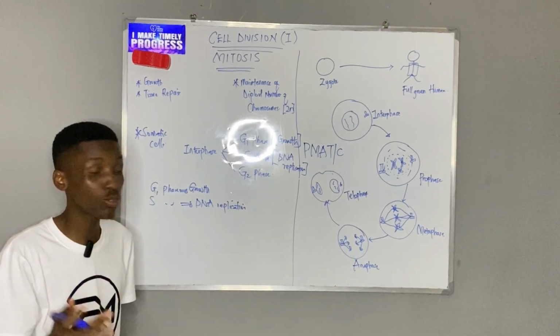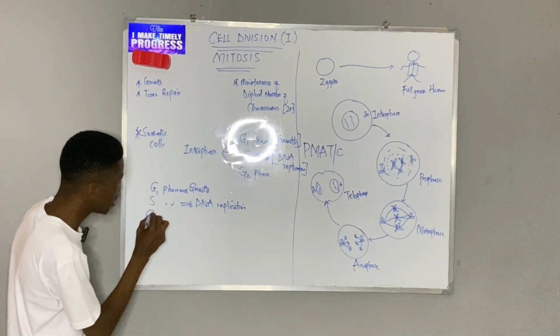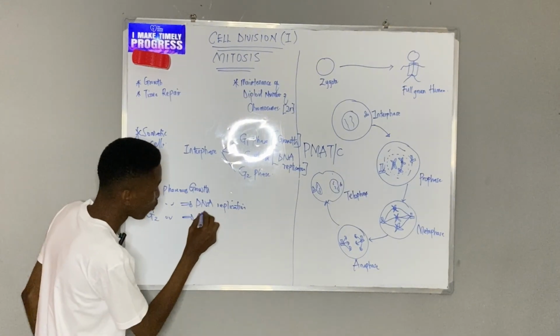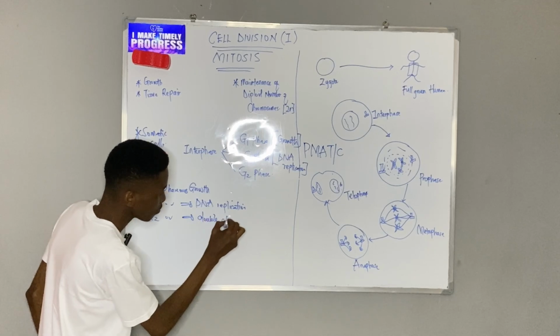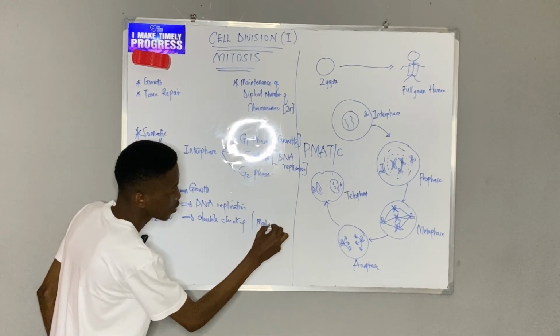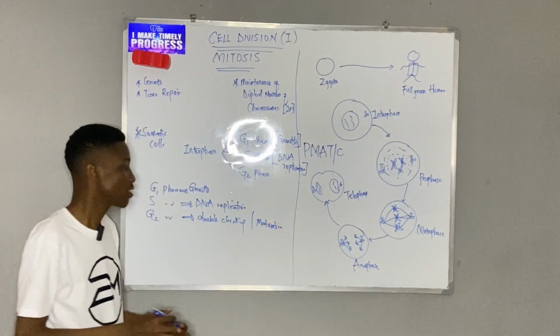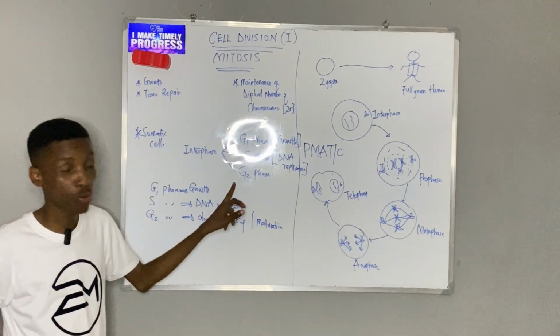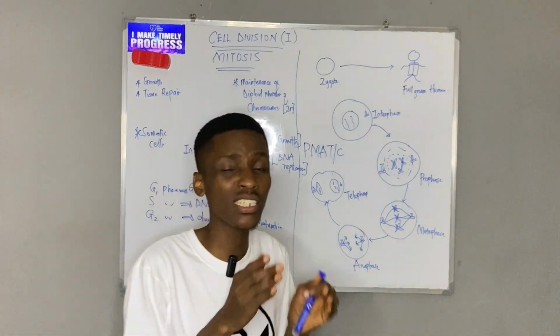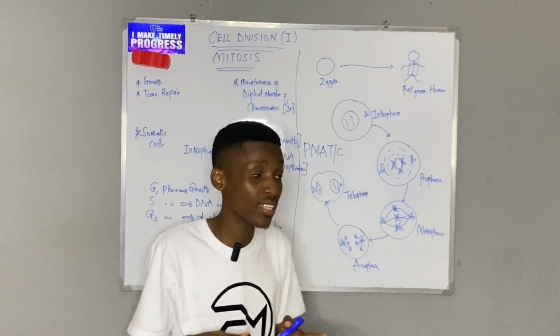And I go to the last one, which is G2. G2 is more like a period of double checking and maturation. So what happens? In G1, I grow. In S phase, the DNA is replicated. That means the genetic material is duplicated.